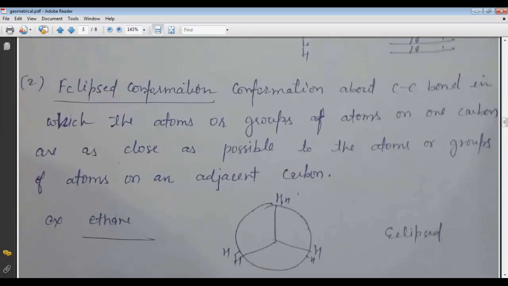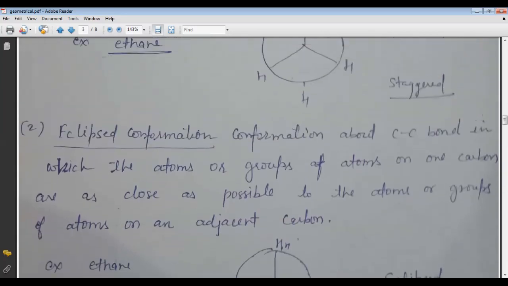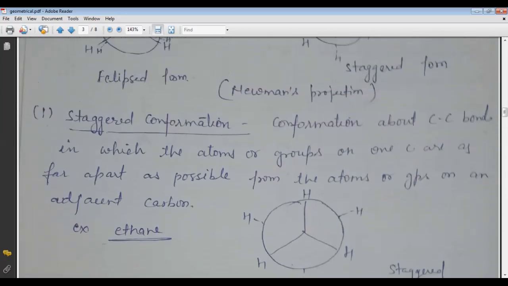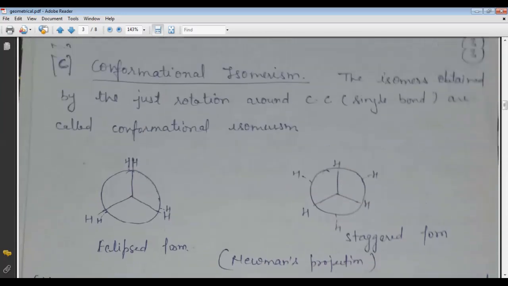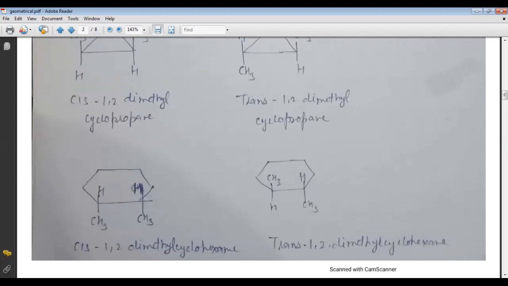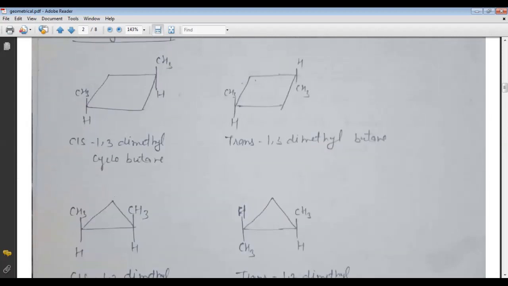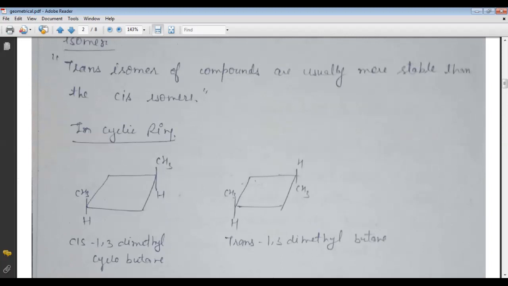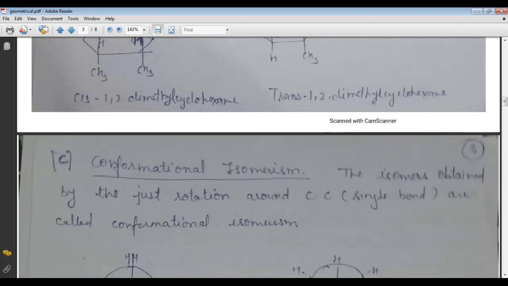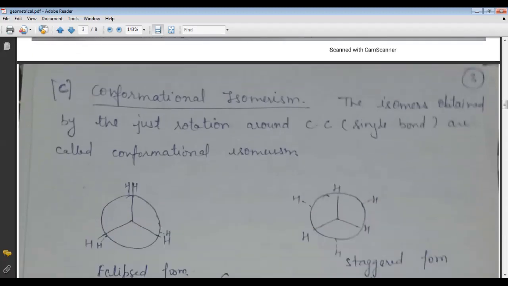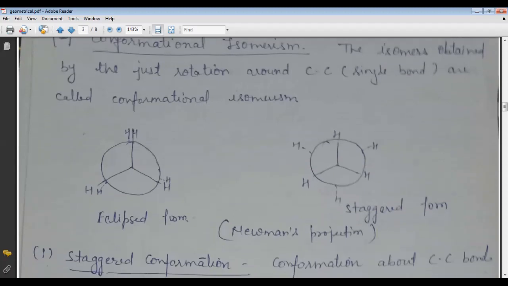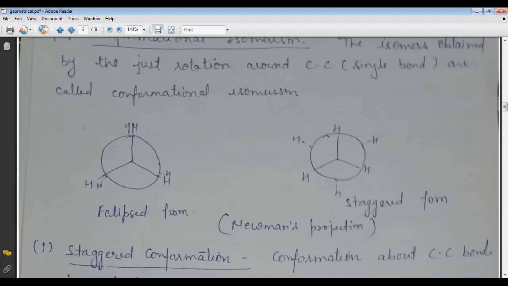But now I want to ask you: does methane show conformers or not? The answer is no, because the molecular formula of methane is CH4, and according to this formula, there is no carbon-carbon single bond possible here. So methane does not show conformers or conformational isomerism.